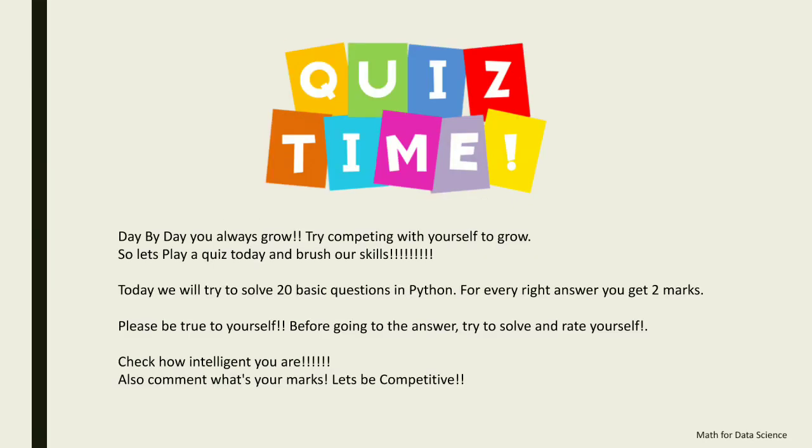Today, this is quiz time. Today we'll have a few questions, around 20 questions, and each question will have 2 marks. Be honest. Don't cheat yourself. Before going to the answer, first find the actual solution with the help of pen and paper. Then type it in your Python Jupyter notebook and then find the answer. Then dig into it. Why that answer? Why not the other answer?